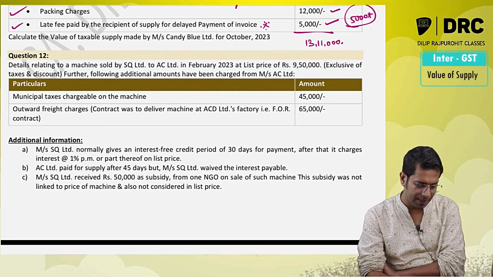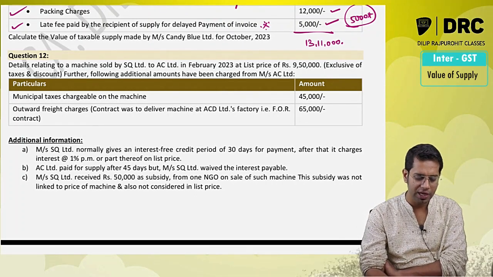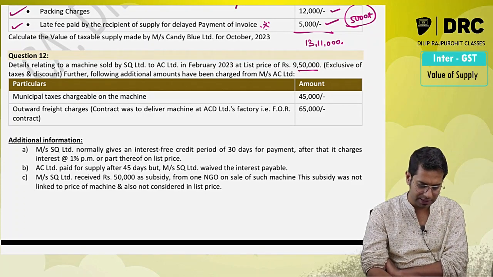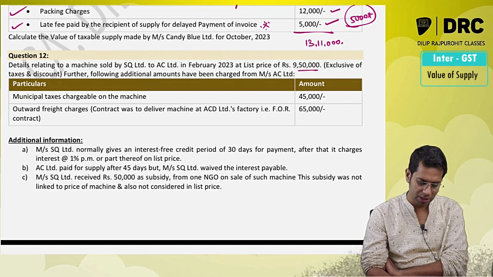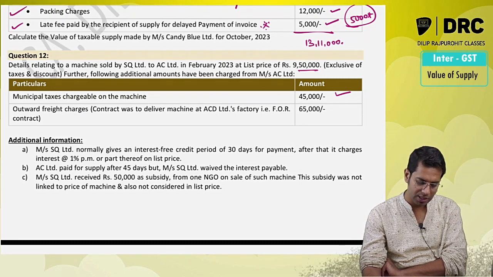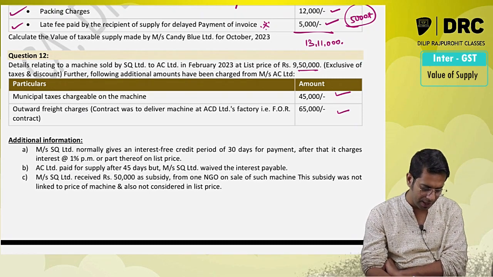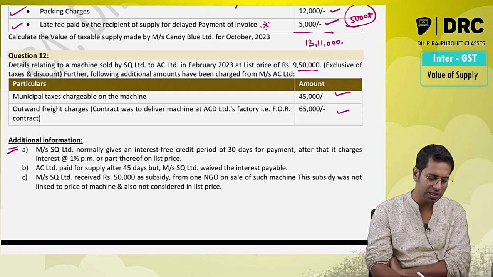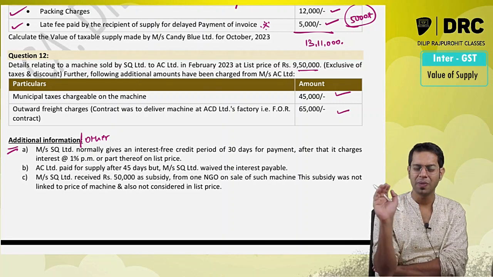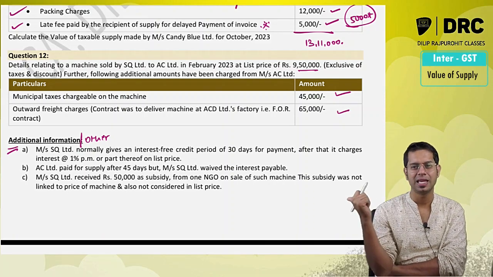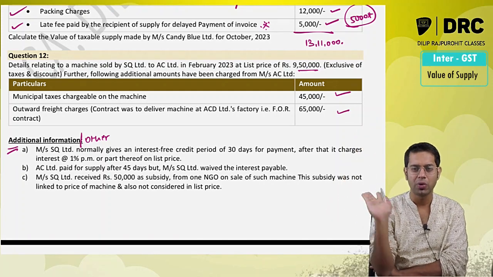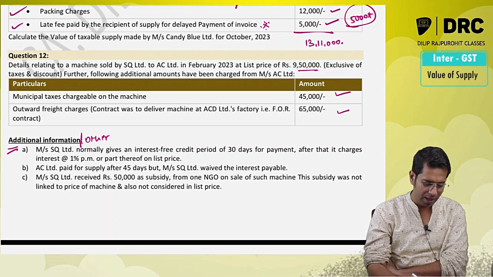Okay, details relating to machine sold by S Limited to A Limited in February. List price is 9,50,000 excluding discounts and taxes. Further additional information which is given: municipal taxes added in value of supply, outward freight charges add that also in value of supply. Whenever you see this additional information, it means this is extra information, and these are not included in the price, so you should accordingly include it.